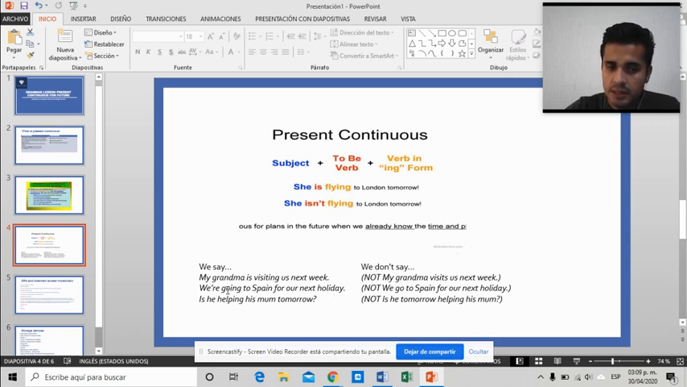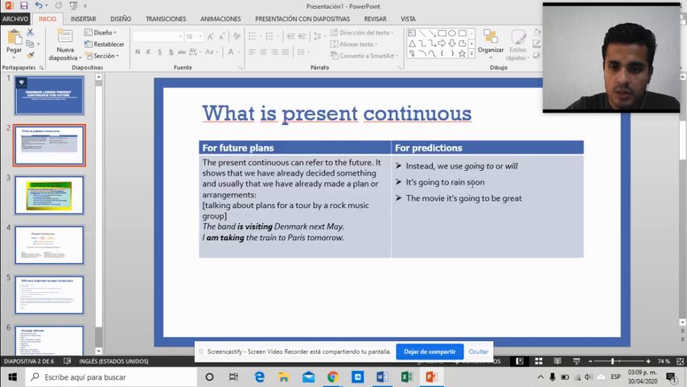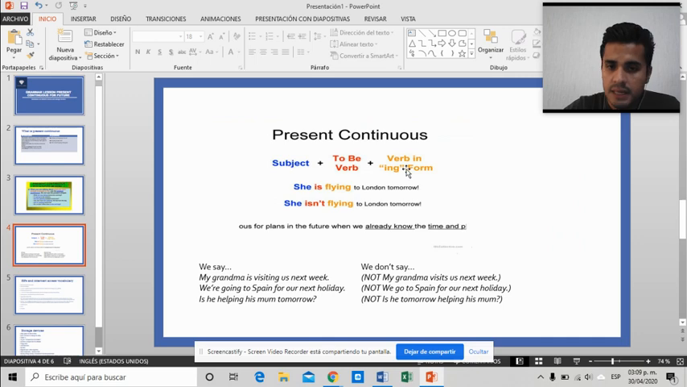Now, if you guys noticed on the previous slide, I said we can use going to for predictions. However, remember, the verb has to be in ing form. In this sentence, my verb is go, so it's just going to change to going. Okay? It doesn't mean we're predicting. If the verb we're going to use is go, then it's going to change to going. So we don't say we go to Spain for our next holiday.